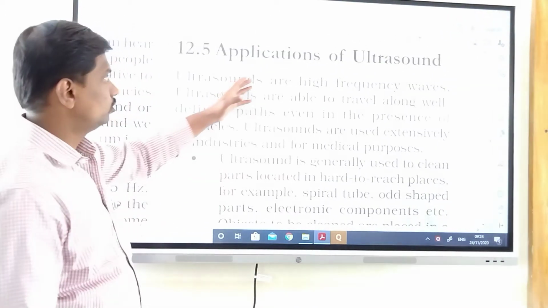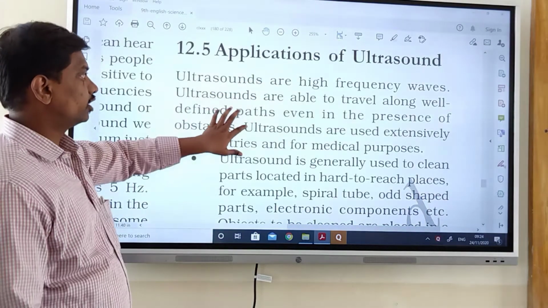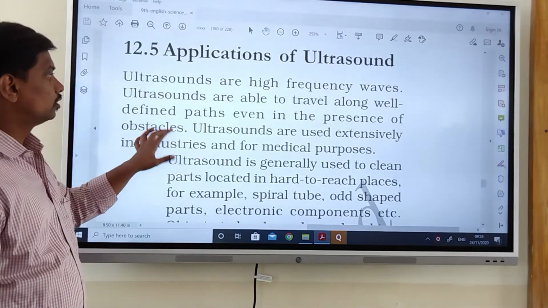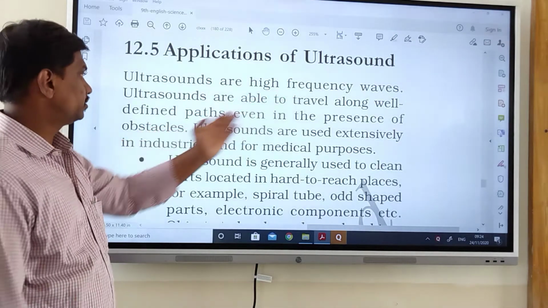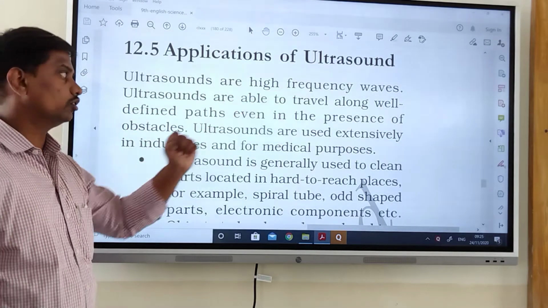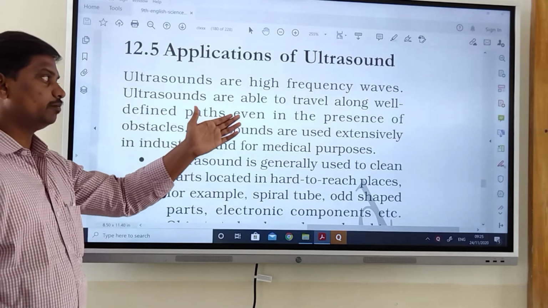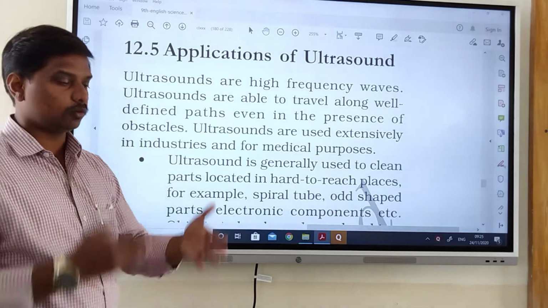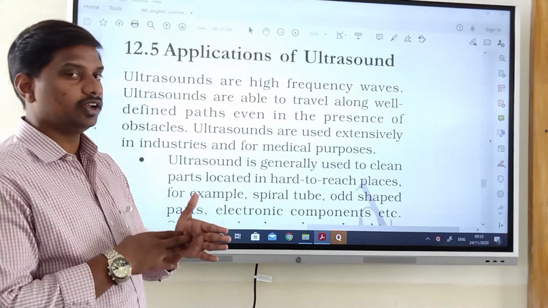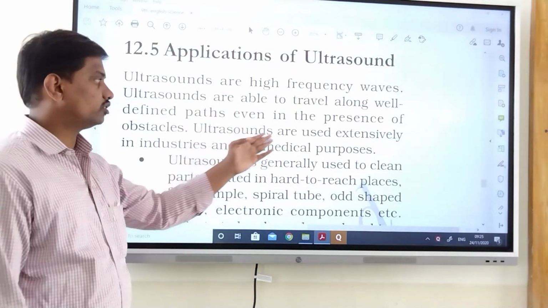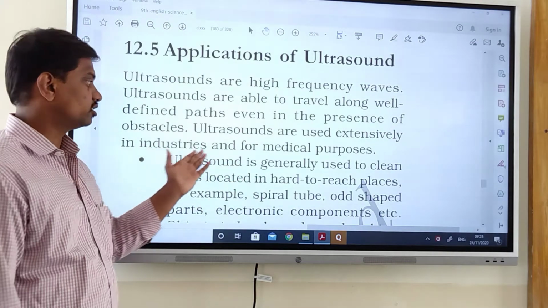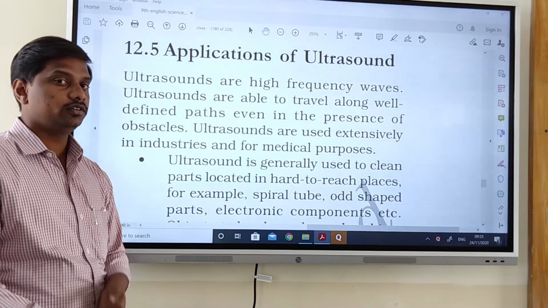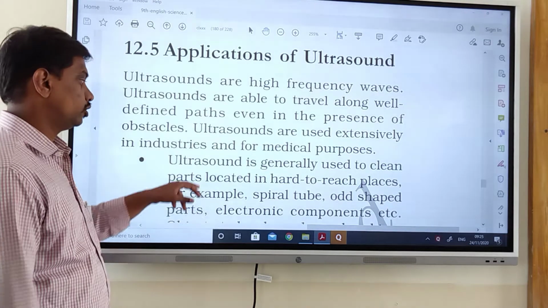So ultrasound, applications of ultrasound. Ultrasounds are high frequency waves. Ultrasounds are able to travel along well-defined paths even in the presence of obstacles. In the presence of obstacles also they will travel from one end to the other end. Ultrasounds are used extensively in industries and for medical purposes also.